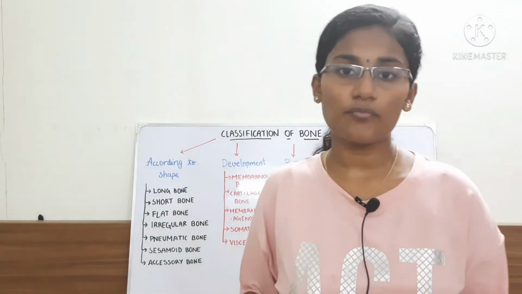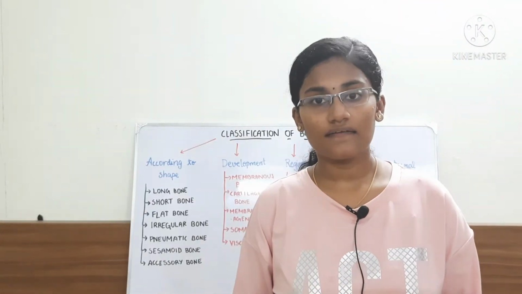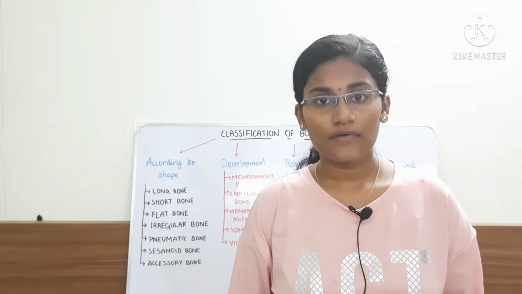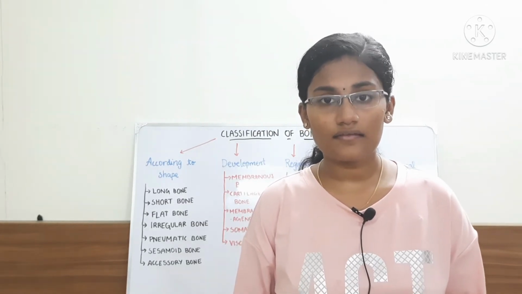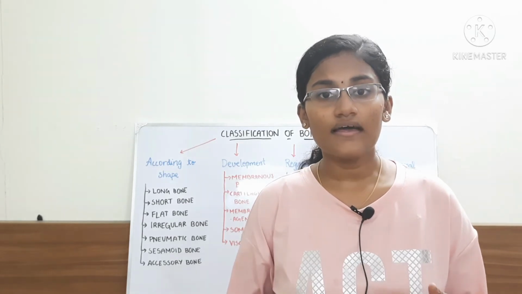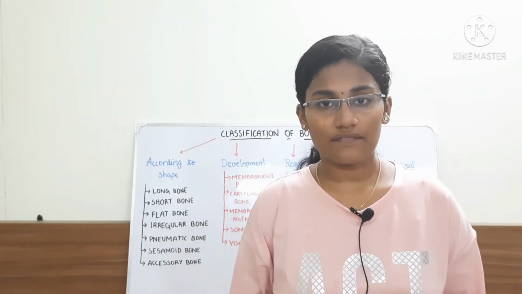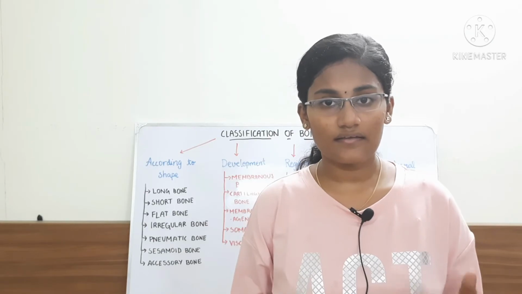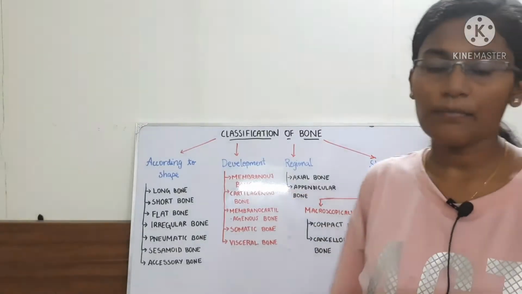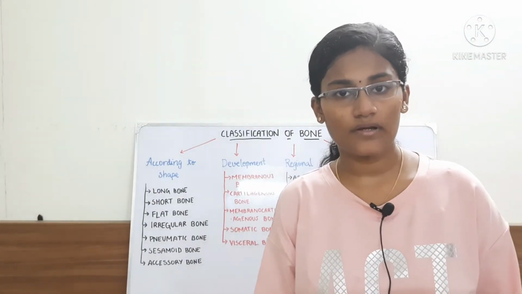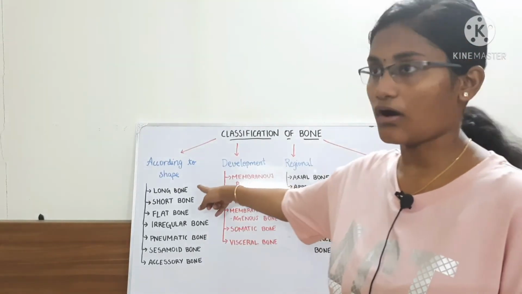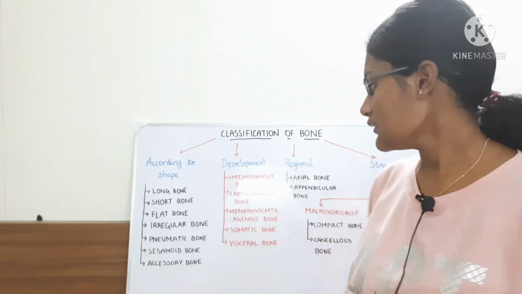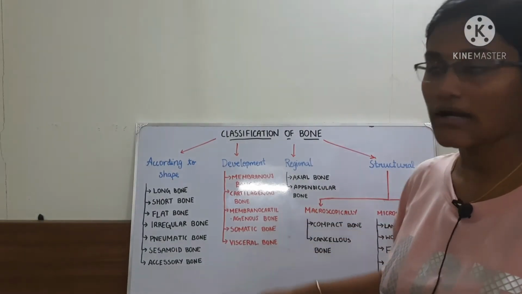And then next comes the cartilaginous bone. In a cartilaginous bone, the bone replaces the existing cartilaginous model, and this sort of ossification is called endochondral ossification. So this ossification occurs in the cartilage. Examples of cartilaginous bones include humerus and femur, which are also examples of typical long bones. And then next comes the membranocartilaginous bone.